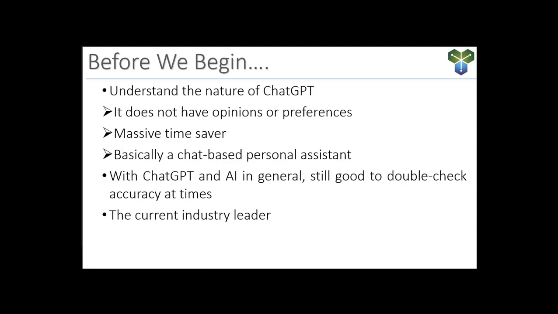Now, the current industry leader is ChatGPT, so that's the one we're going to dig into the deepest. But again, understanding ChatGPT will help you to easily use all of the other AI tools that we are going to present here. But before you get started with ChatGPT, it's really important to understand that there are different versions. ChatGPT version 3.5 is the free version. And it's pretty fast. It works well most of the time. But you're getting the free version, and you kind of get what you pay for.